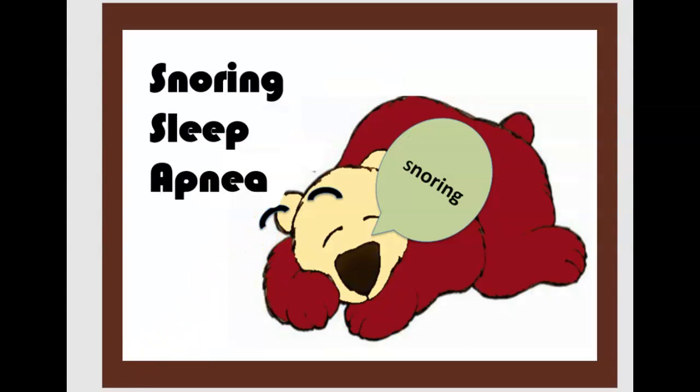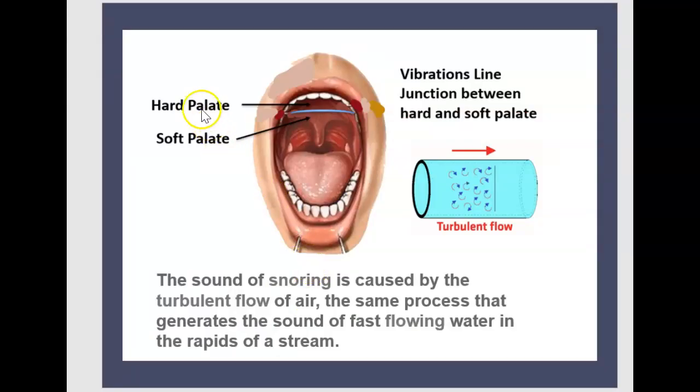How does snoring occur? This diagram shows a hard and soft palate. Between hard and soft palate, there is a line junction between them. This line junction is the vibration line junction. Actually, the sound of snoring is caused by the turbulent flow of air, the same process that generates the sound of fast flowing water in the rapids of a stream.